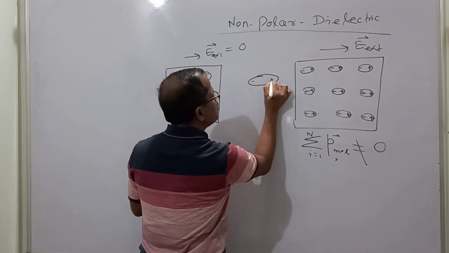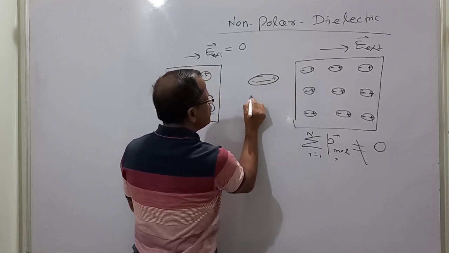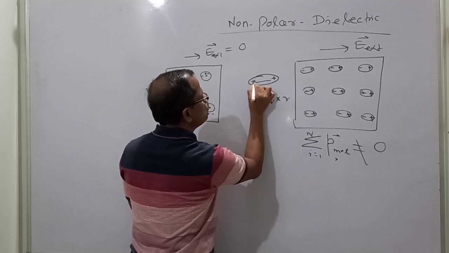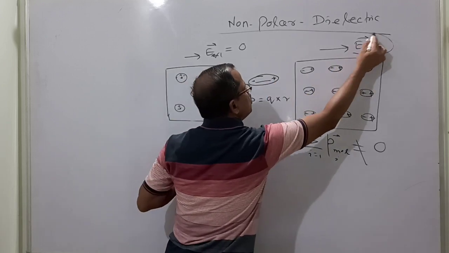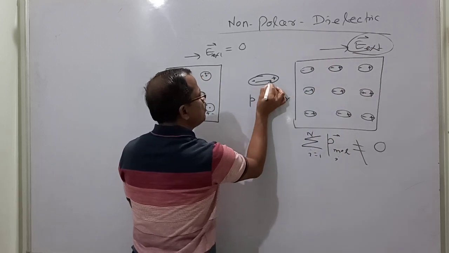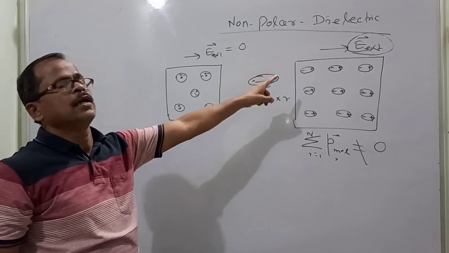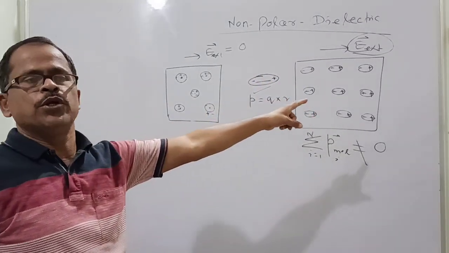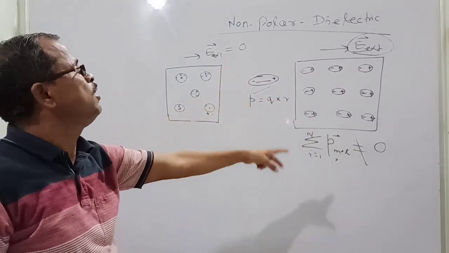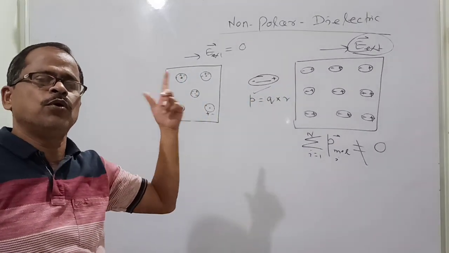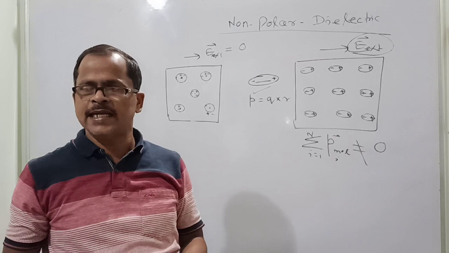So it will be negative positive. If the distance increases, you know dipole moment is the product of charge and the distance between the two poles. When the external electric field is more, it will be elongated more, so the net dipole moment will be more. This is how the net dipole moment becomes more. This is how I have explained it for a non-polar, and how the electric field becomes more, I have also developed in that case.